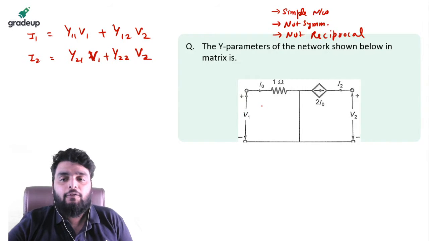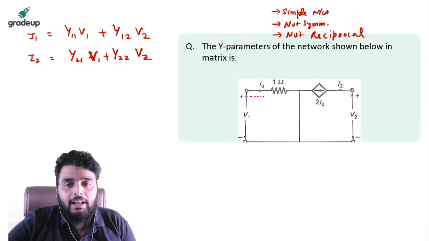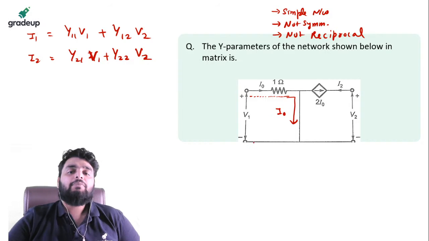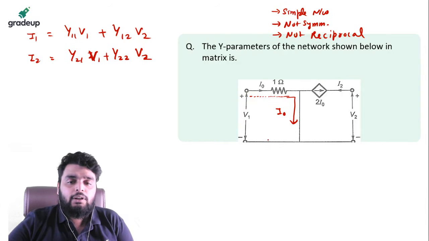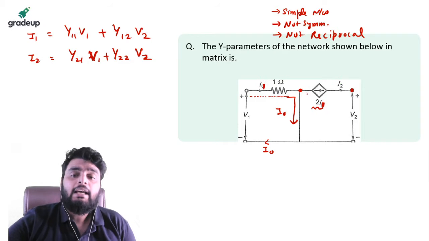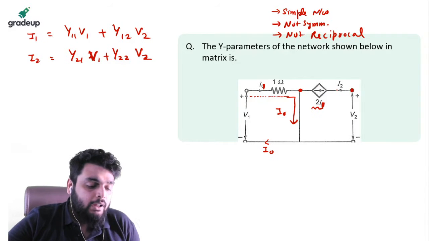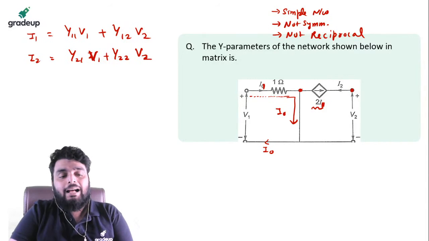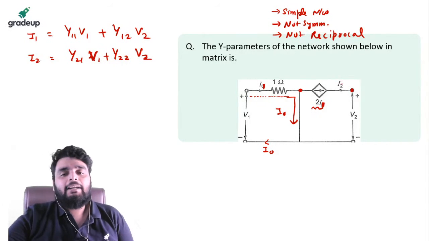Okay, now see very carefully. आप देखो I naught मेरा यहां फ्लो कर रहा है, no problem. I naught मेरा यहां फ्लो कर रहा है, it is a short circuit path. So whole of the I naught will go to this part, yes or no? Whole of the I naught will go to this part and here you can see I naught will be coming out, right? Now you can see from this branch to this branch I have only 2 I1. It is I1, it is I1. Okay, so you can see both of the current will be same. Why both current will be same? Because in a particular branch only one current can flow, but their direction will be opposite.